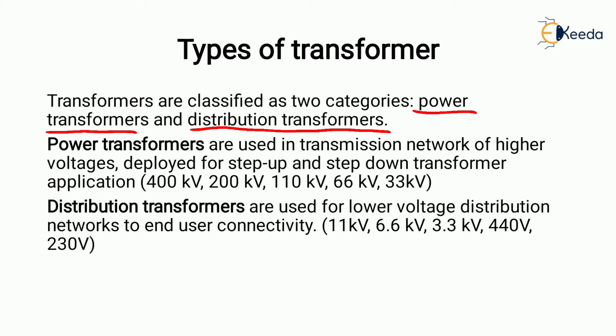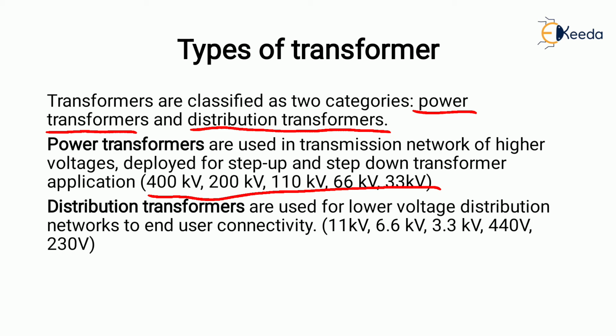Power transformers are used in the transmission network for higher voltage. Whenever higher voltage is there, power transformers are used for stepping up or stepping down, and they are available in this range: 400 kV, 200 kV, 110 kV, 66 kV, 33 kV.